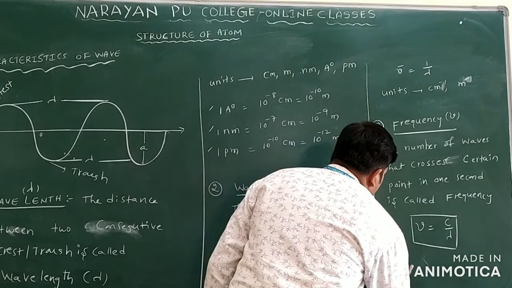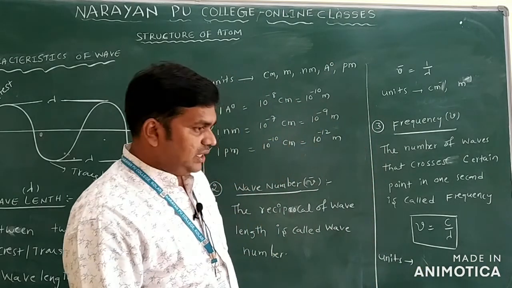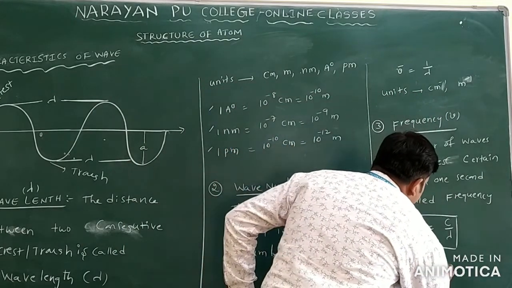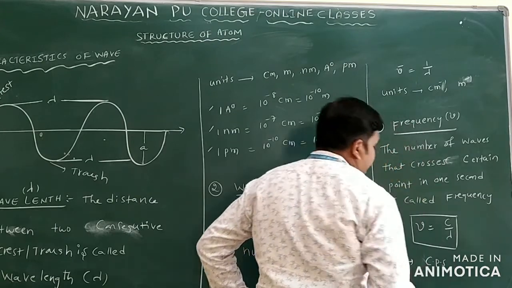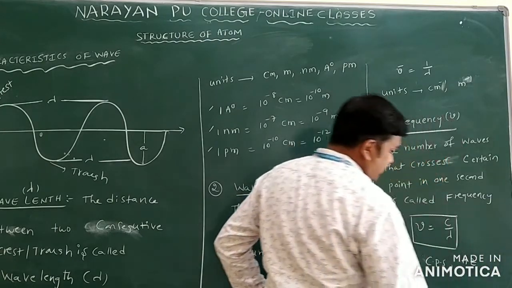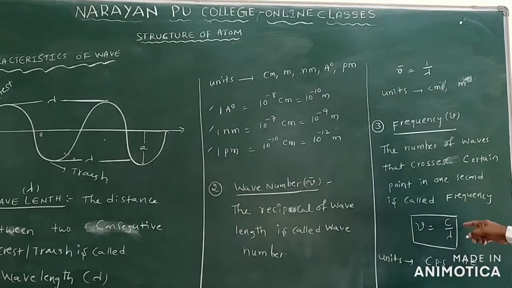What are the units of this frequency? Frequency we generally call CPS. What does CPS mean? Cycle per second. And you can write one more, Hz. What does Hz mean? Hertz. If you want to get the units, velocity is in meter per second. Suppose you are taking meter per second divided by the wavelength in meter. Here what you will get?